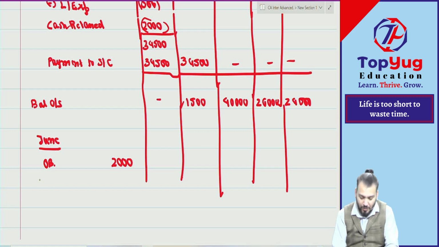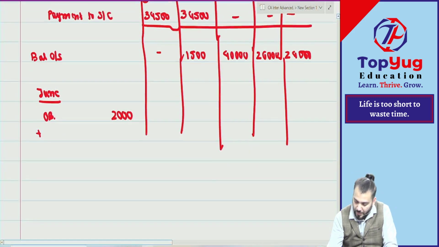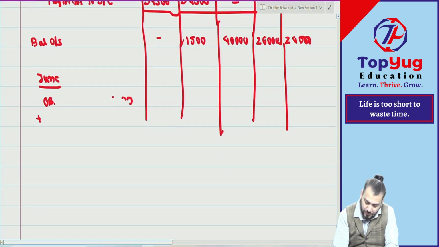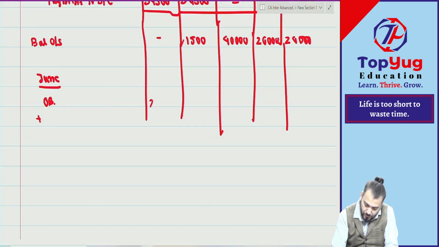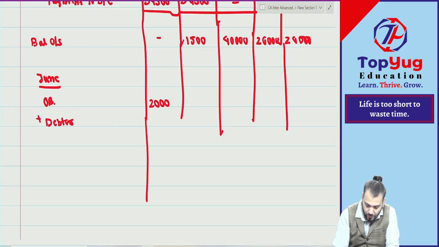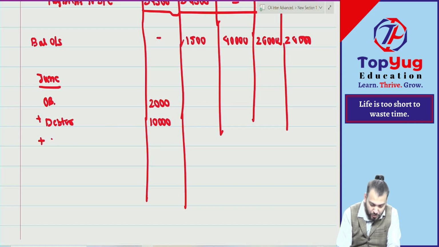Correct. But what happened? Plus debtor how much? 10,000 plus stock. Stock, na?